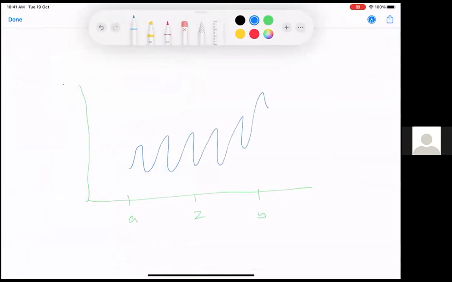Suppose this is my f. Suppose this is z. Then what is my f(z)? f(z) is somewhere here.